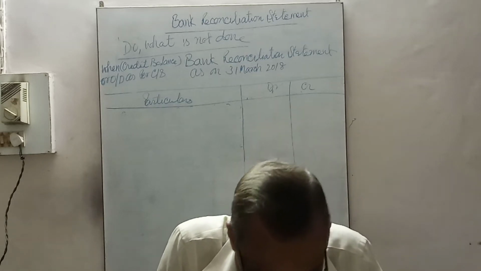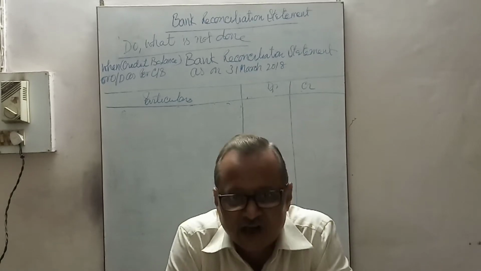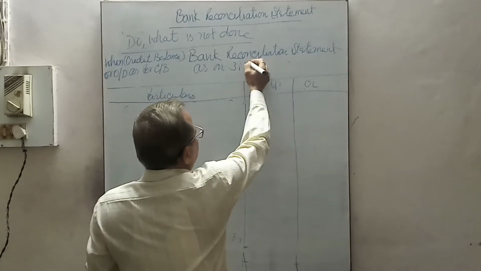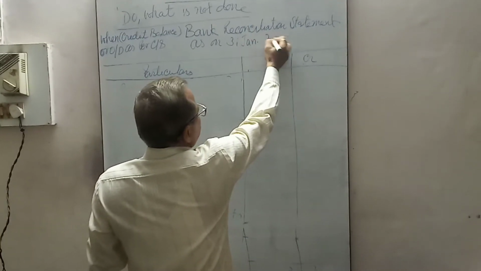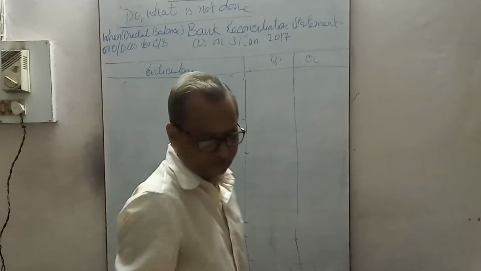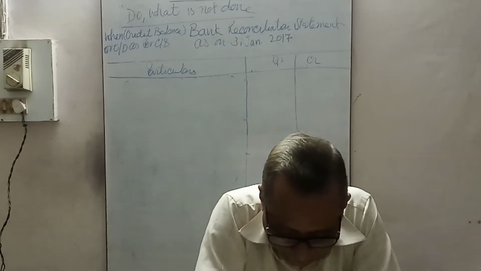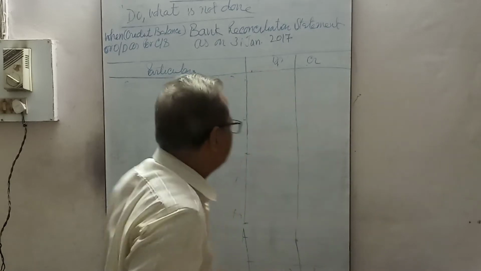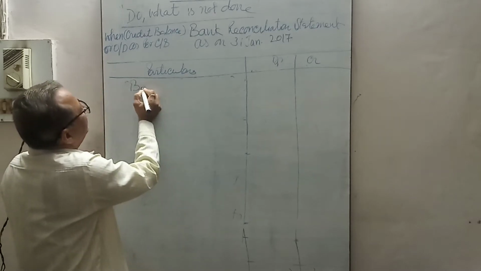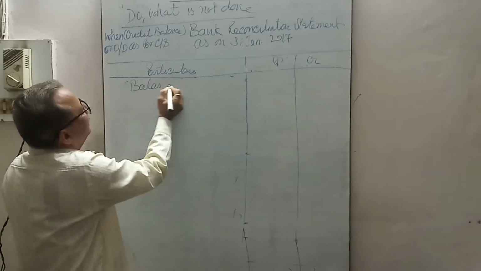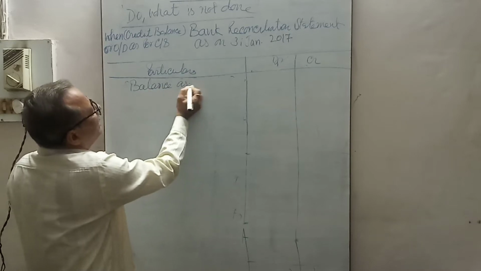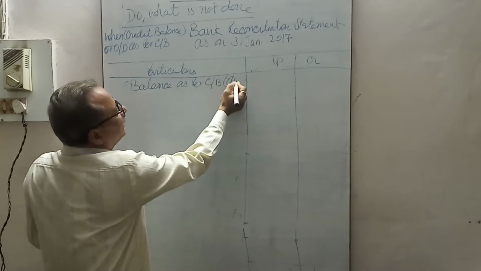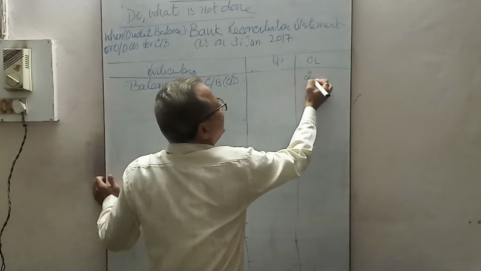See here. Prepare the reconciliation statement on 31st January 2017. If the cash book of Mr. Sanjay showed a credit balance of rupees 20,100, the balance as per cash book, that is overdraft or credit balance, write it on the credit side, 20,100.